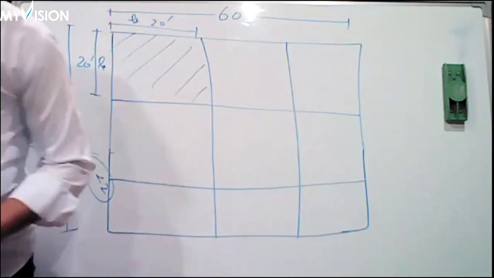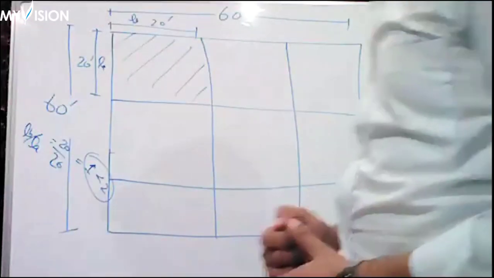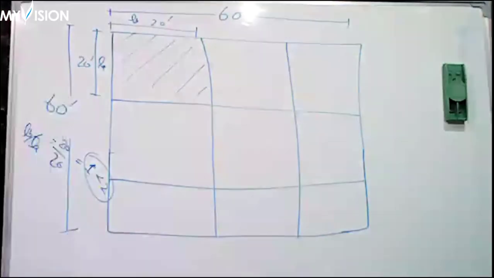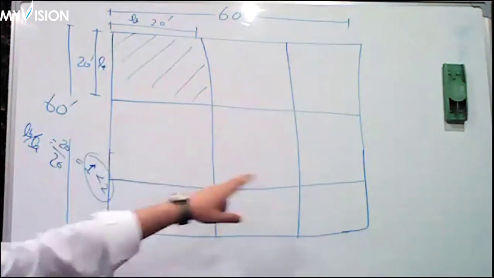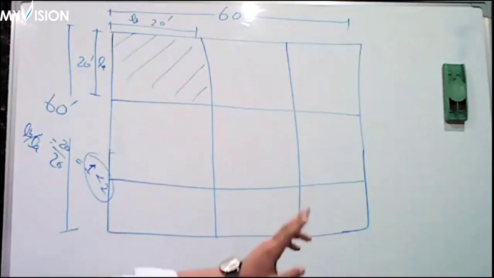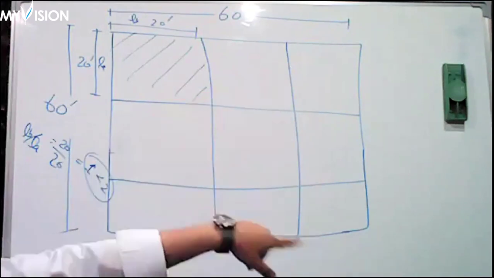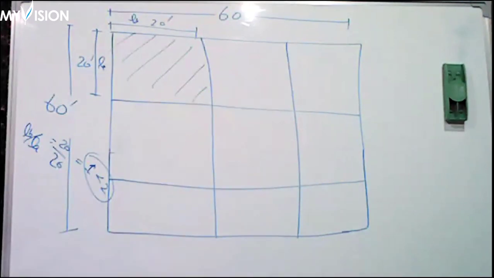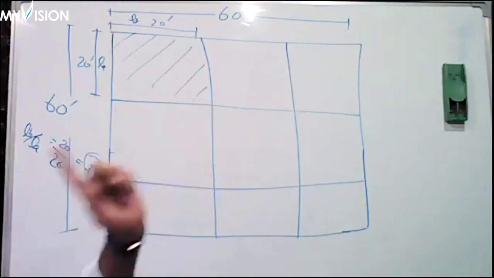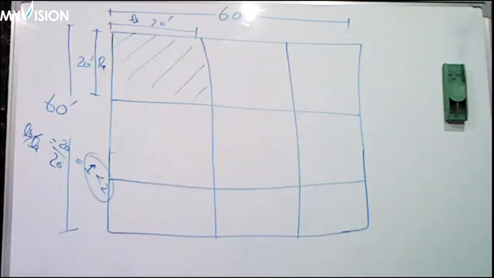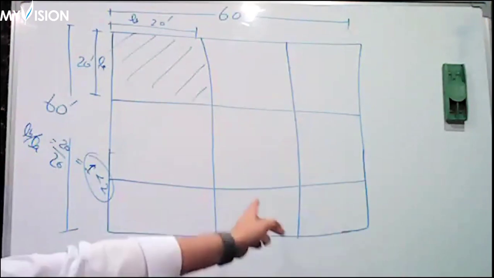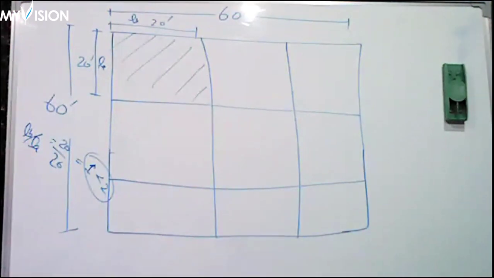This is always considered as a two-way slab. So your project will be completely, all these slabs, 1, 2, 3, 4, 5, 6, 7, 8, 9, these 9 slabs are two-way slabs. Clear? Your project is completely a two-way slab. You have to design your project as a two-way slab problem.